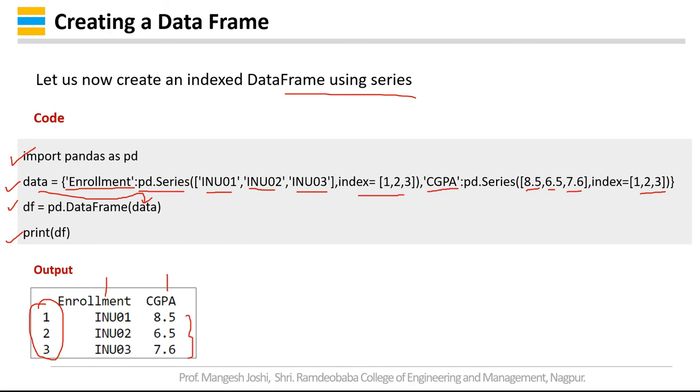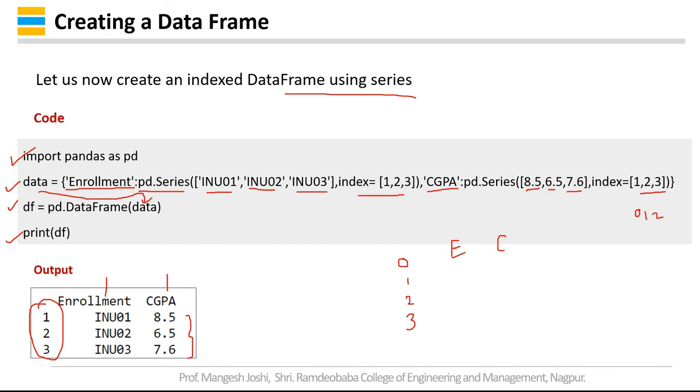Now there is a question in your mind: if I give 0, 1, 2 indexes here and here 1, 2, 3, what will happen? In this case, you will get total 0, 1, 2 and 3 indexes, and the columns are enrollment number and CGPA.